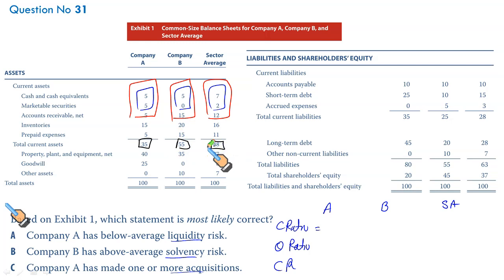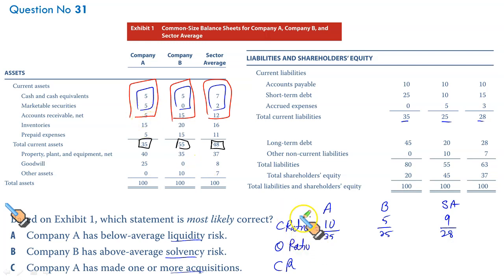Okay, first let's calculate the cash ratio. That will take 5 plus 5, 10, 5 plus 0, 5, and 7 plus 2, 9. The denominator will be current liability, for these 35, 25 and 28. So it's going to be 35 for the first one, 25 for the second one. It'll take time, but somehow it will help you manage a question that has more data.